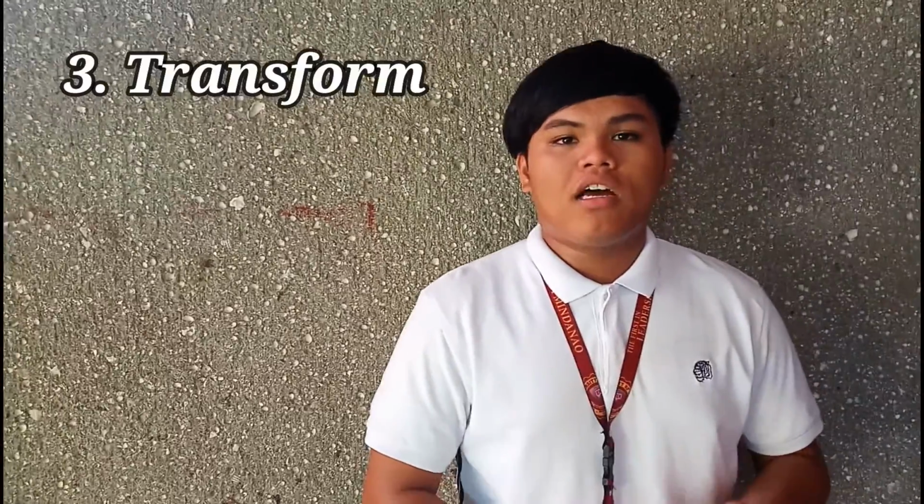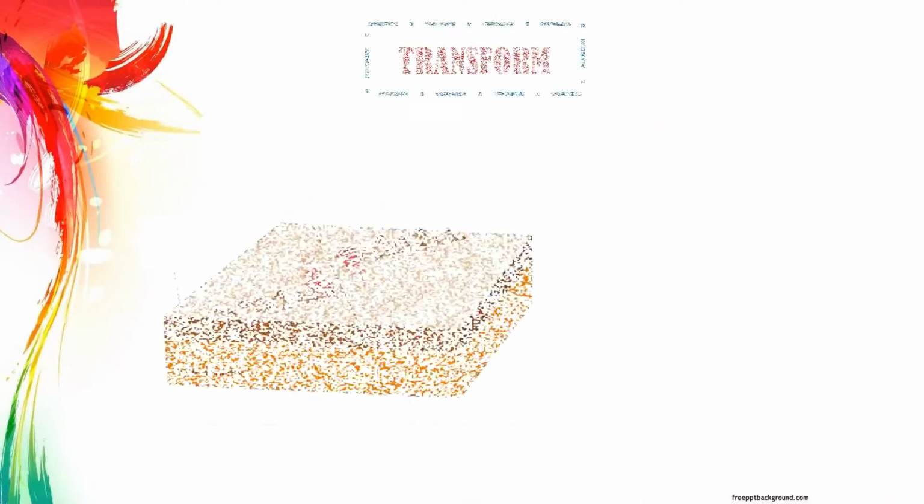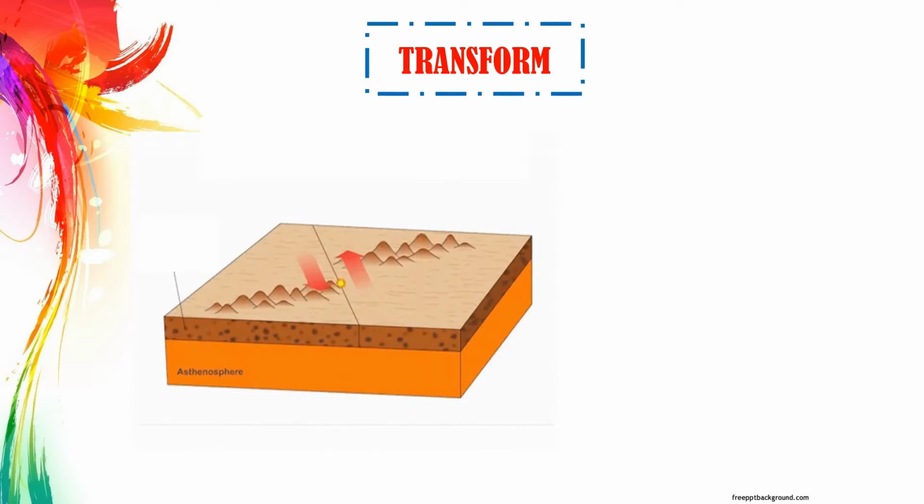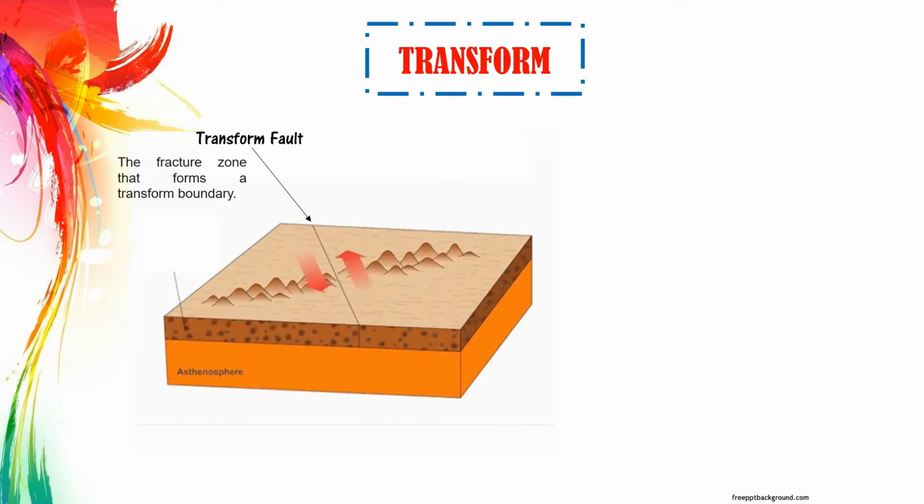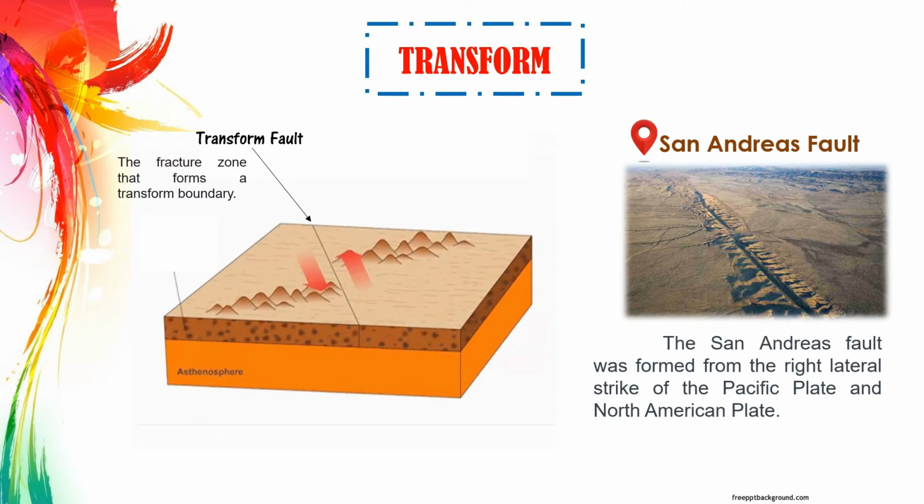The third plate tectonic boundary is transform. Transform boundaries occur when two plates horizontally slide past each other. The fracture zone that forms the transform plate boundary is known as a transform fault, simply where the breaks happen. The most well-known transform boundary as of today is the San Andreas Fault, which resulted from the right lateral strike of the Pacific plate and the North American plate.